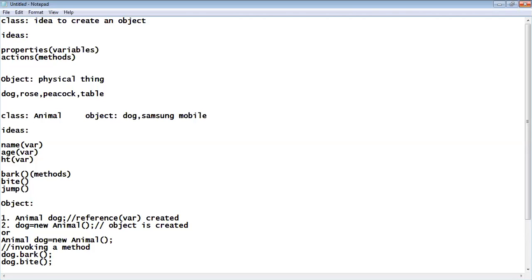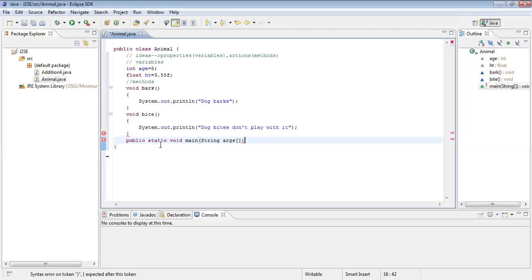So now I get back to the coding portion. I will implement all these things, you can understand. See what I'm doing inside your main method. Generally, your main method is designed for this purpose: creating an object and invoking the whole lot of methods. First, let us create an object.